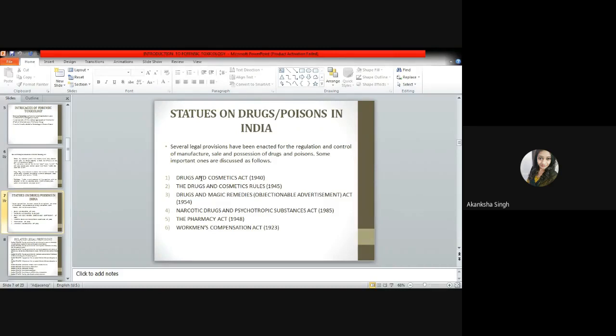Next is the Drugs and Cosmetics Rules 1945. The drug and cosmetic rules are meant for regulation of manufacture, distribution, sale of drugs and cosmetics. It is classified into various schedules as Schedule C, Schedule E, Schedule F, Schedule G, H, J, and L. Now, Schedule C deals with the biological and other products. Schedule E are the list of poisonous substances under Ayurvedic, Siddha, and Unani systems.